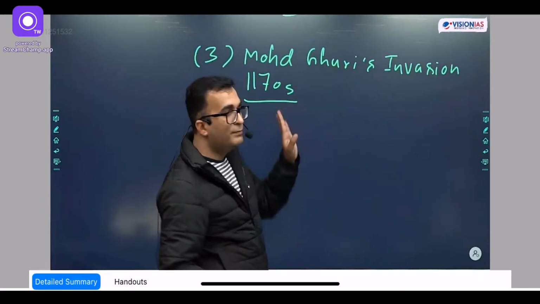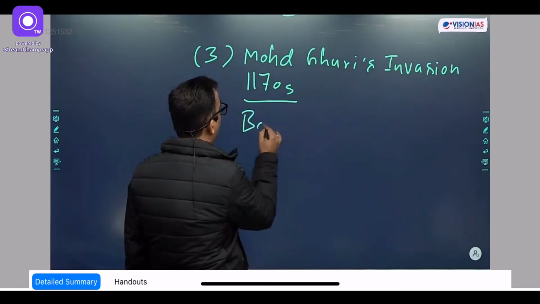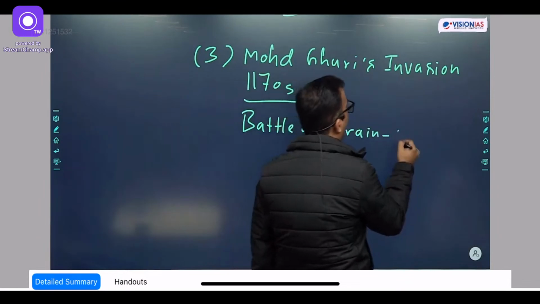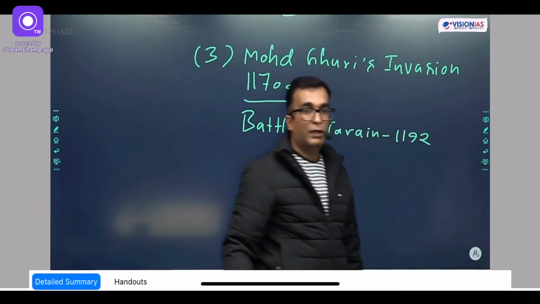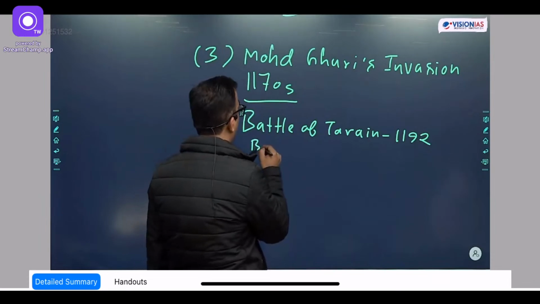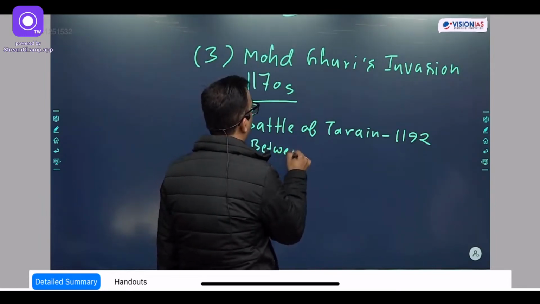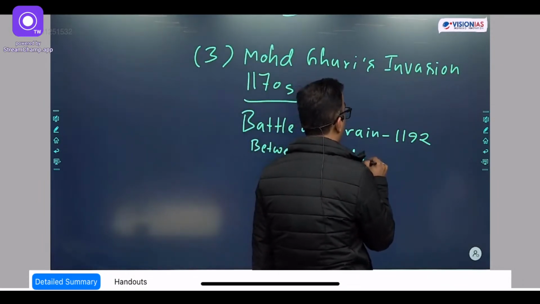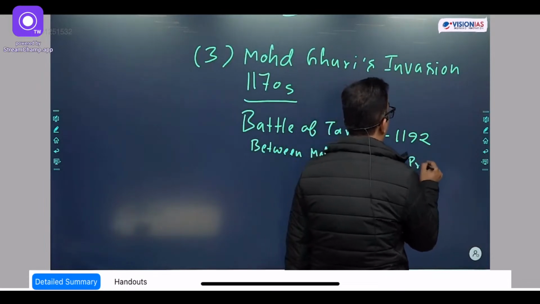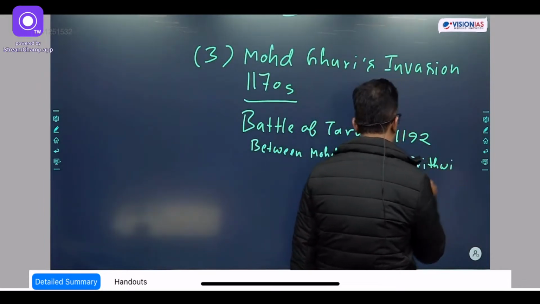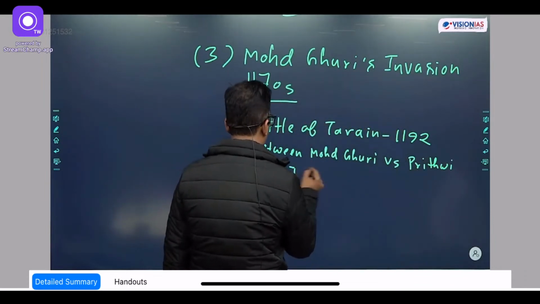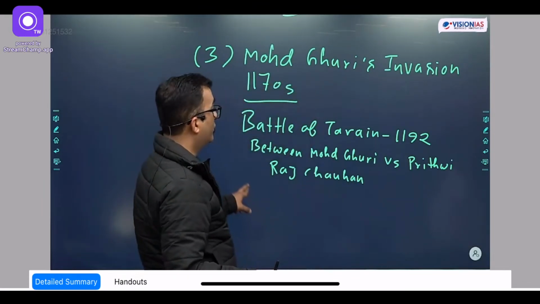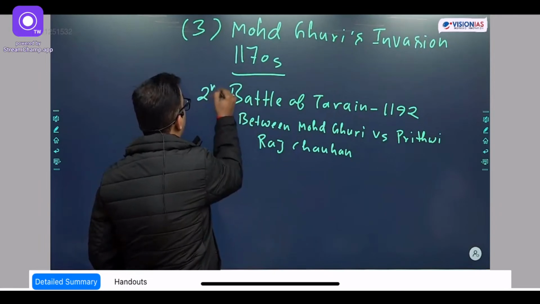इसमें दो चीजें बस लिख सकते हो. एक लिखो Battle of Tarain, 1192, and between Muhammad Ghuri versus Prithviraj Chauhan. So this second battle likh lo, because it will be clear.